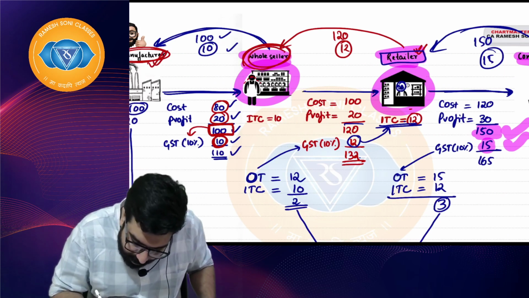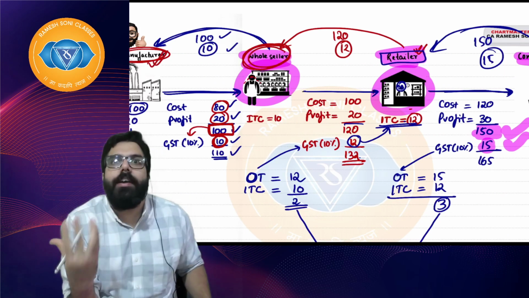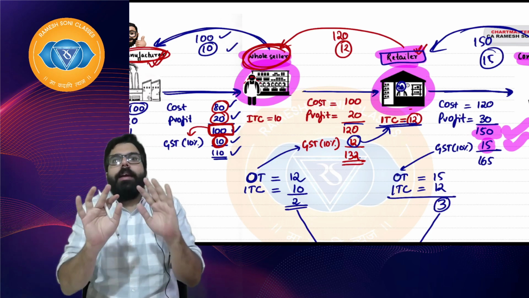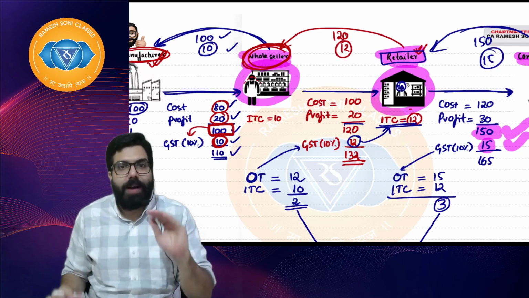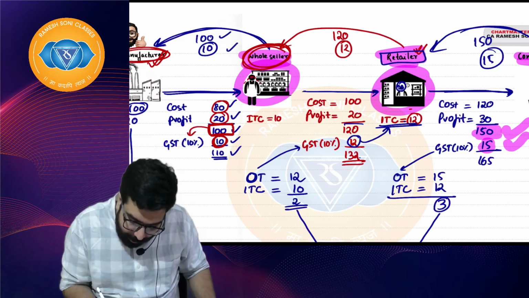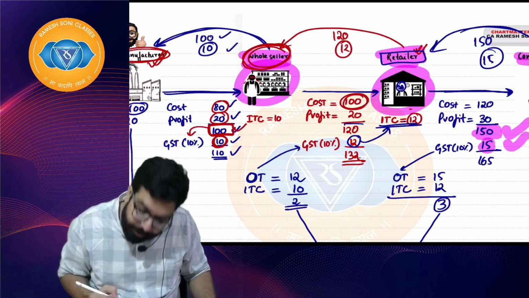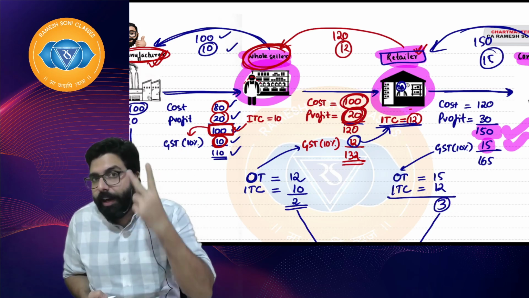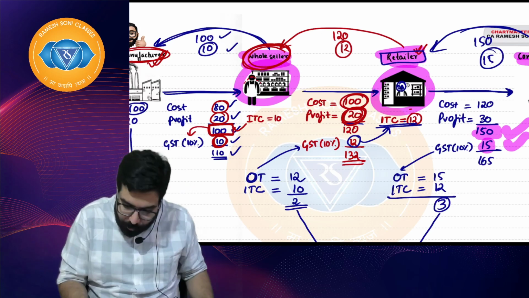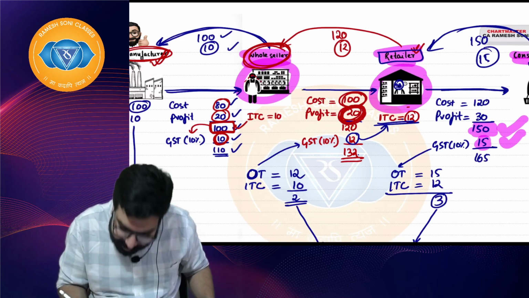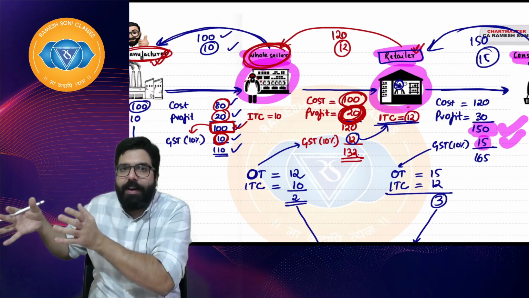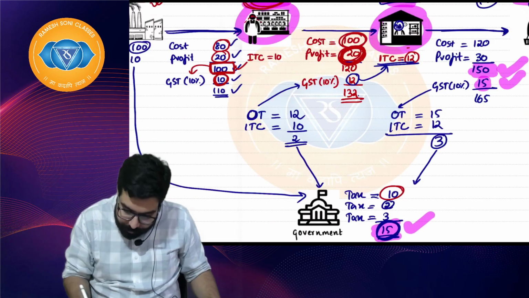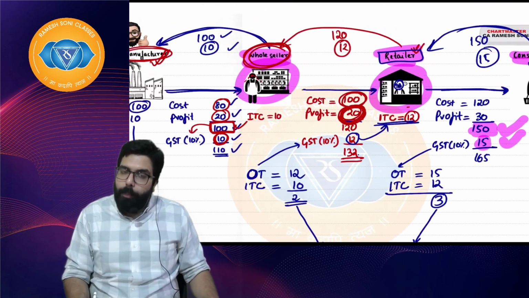Can you tell me how much value addition the wholesaler did? Value addition does not mean only adding some material to the goods. Value addition means profit also. 100 rupees was already value added. 20 rupees is the further value addition done. On this 20 rupees, 10% means how much? 100 was already done by the manufacturer, and 20 rupees added by the wholesaler. 10% of 20 means how much? 2 rupees. I hope everyone is clear.